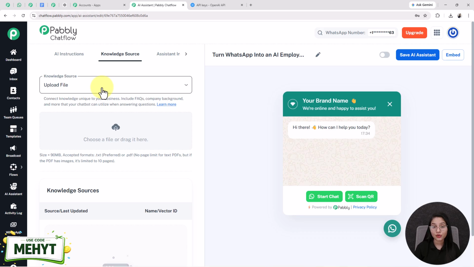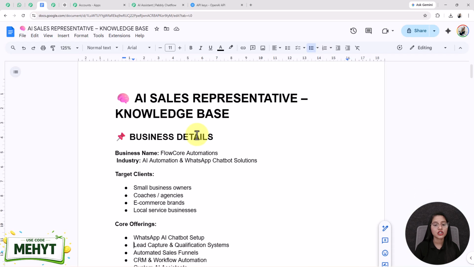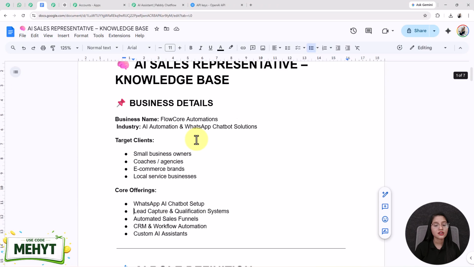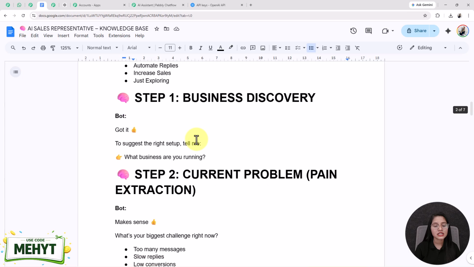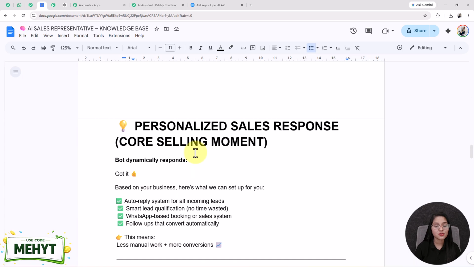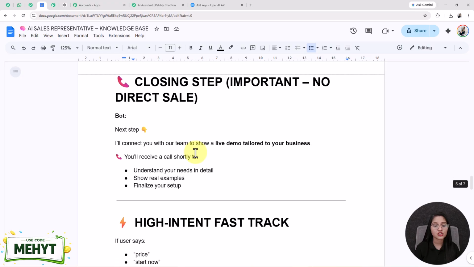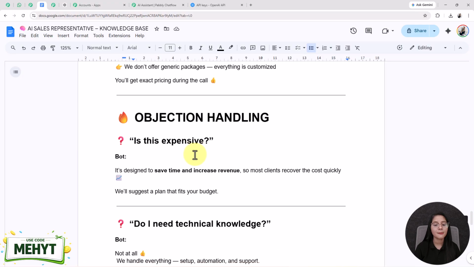As I told you earlier, in this tutorial we are going to design an AI assistant for sales representative work. So for that, I have already designed one knowledge base file. See, this is the knowledge base file for the sales representative AI assistant. Here I added all the information about my business, the AI assistant's role, some general examples that guide the AI assistant, offers, closing steps, and some FAQs too.